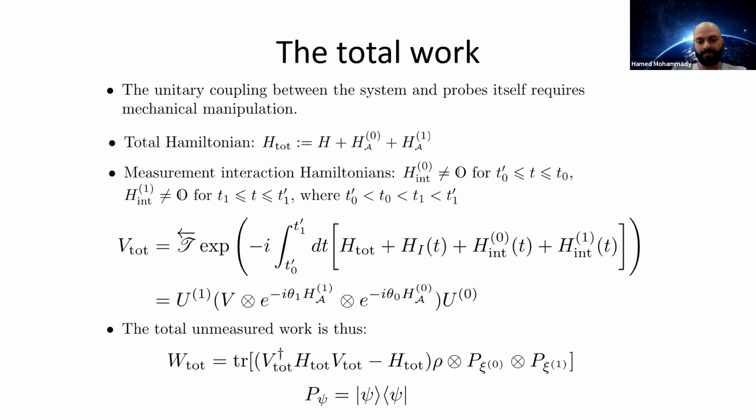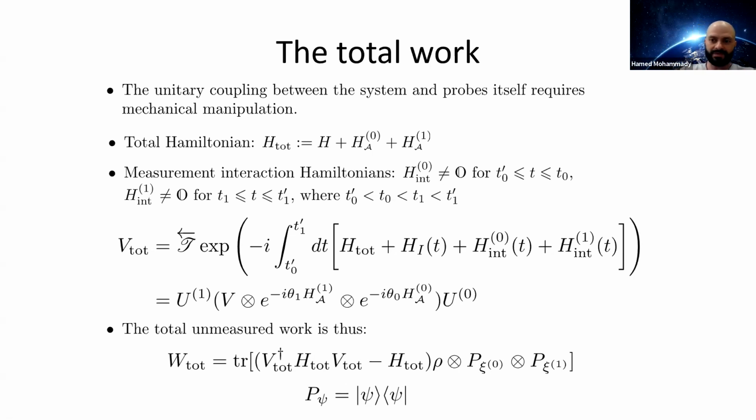Now, if the TPM protocol is a universal definition for work, then it stands to reason that we can also apply it to this extended unitary process, evaluated on both the system and the probes as well.